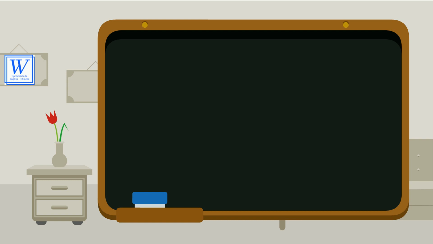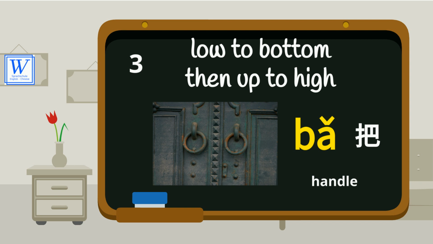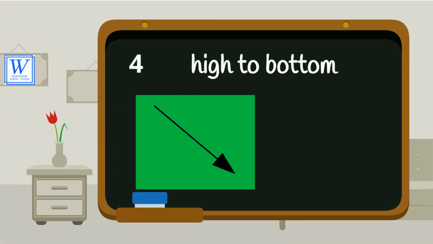The third tone, low to the bottom, then up to high. The symbol is like a V shape. Bǎ, bǎ. Means handle. The fourth tone, high to the bottom. The symbol is like a stripe to the ground.